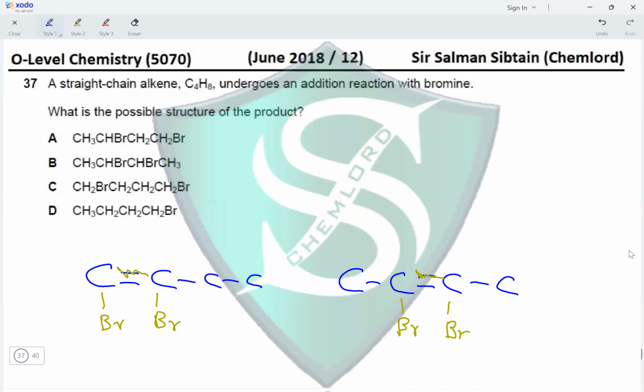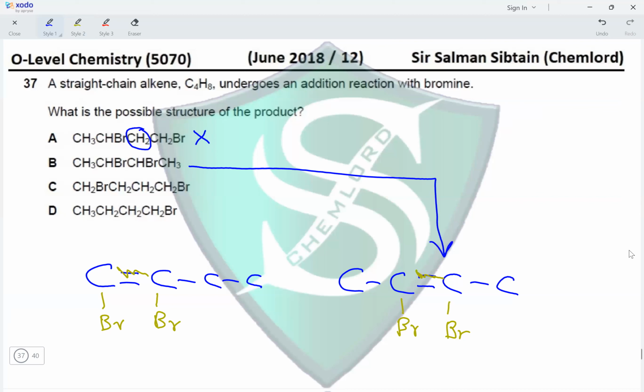So now let's look at the options we have. In the first one, we have CH3, CHBr, then CH2, then CH2Br. We have a CH2 in between two carbon atoms on which the bromine atom is present, making this structure incorrect. Next, we have CH3, then CHBr, then CHBr, and then CH3. This is similar to this structure.